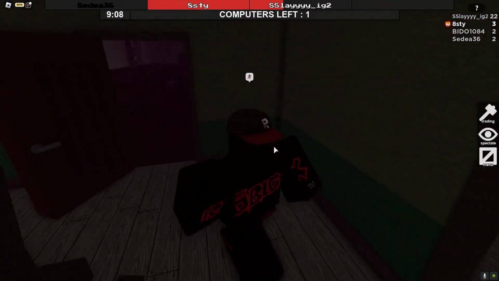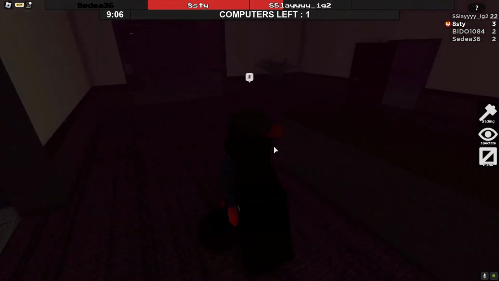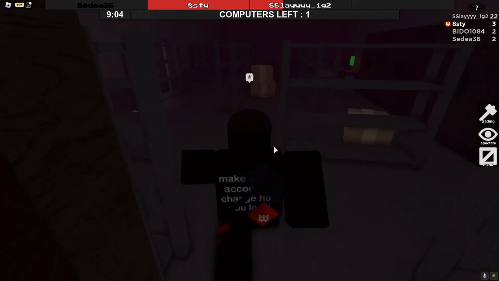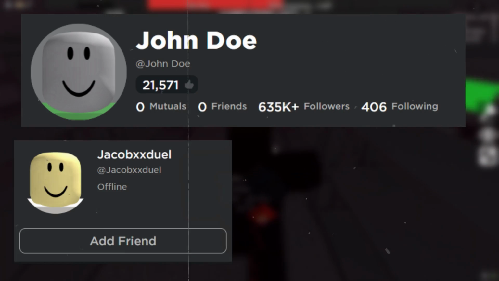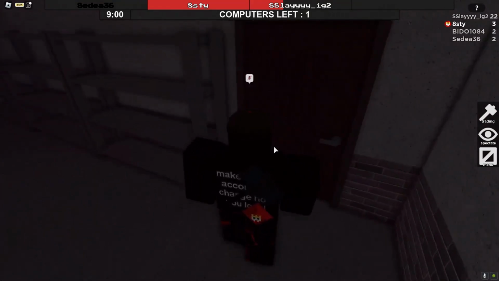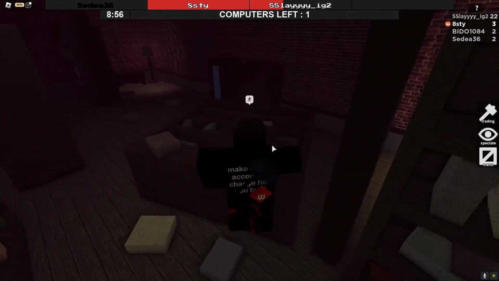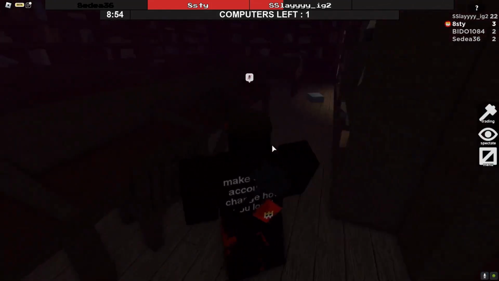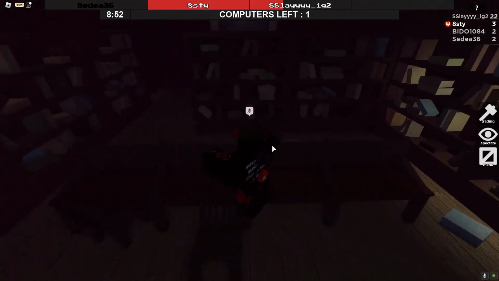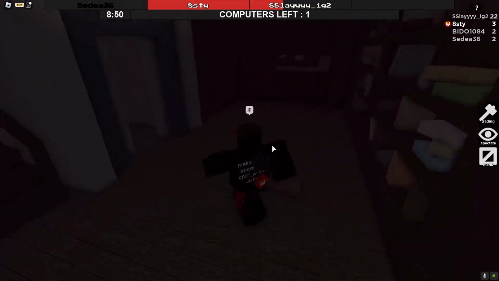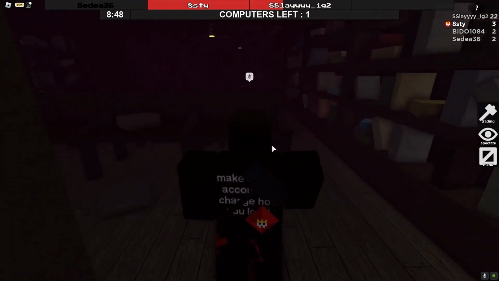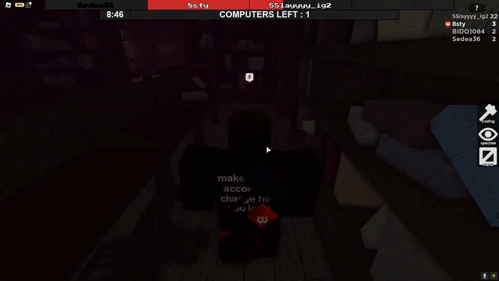This is because spaces were never meant to be in Roblox, which means that in some games, accounts like John Doe, Jacob XX Duel, Spyro, and hundreds of others are immune to getting banned. After all, some games simply don't have the power to ban accounts with spaces, as Roblox ignores these. Now obviously this isn't the case for every Roblox game, but it is for some.